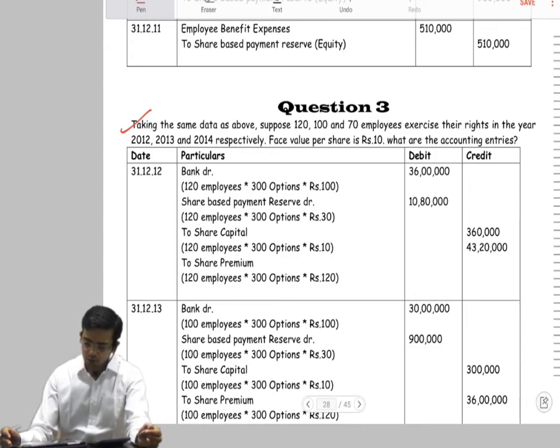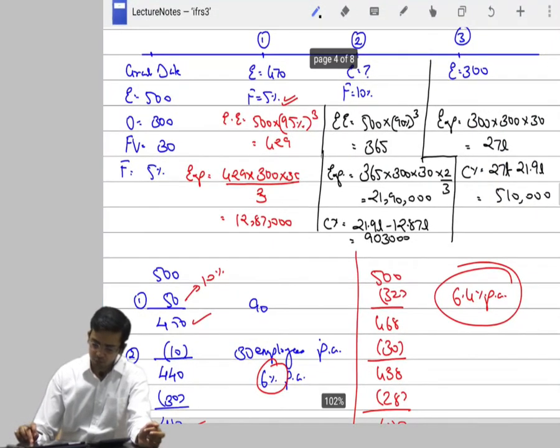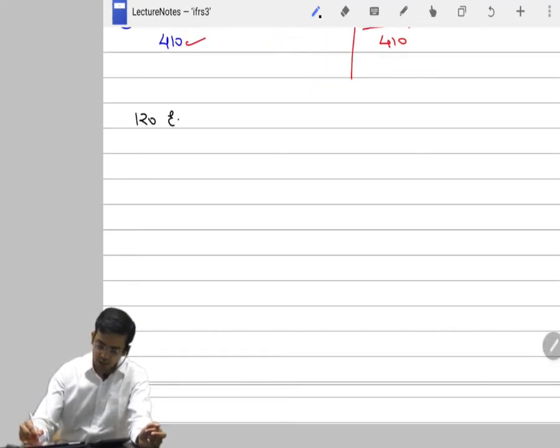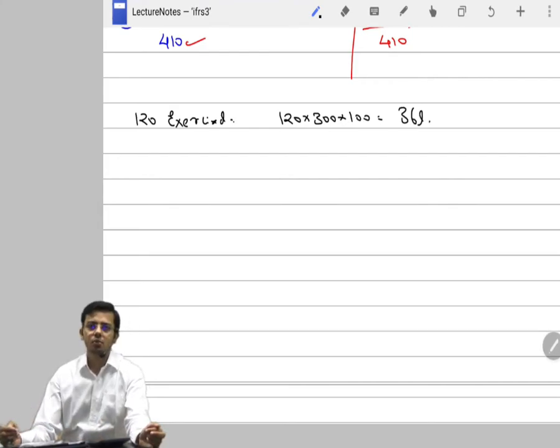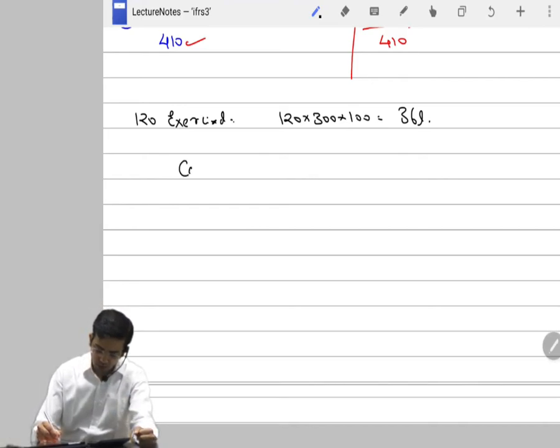120, 170 employees exercised in 12, 13 and 14. So let's see what happened with these 120 employees. When these 120 employees exercised the option, they ended up paying you for each option 100 rupees, right? They ended up paying you an amount of 36 lakh rupees to buy the shares. Now what is the journal entry that you will pass? It is a very logical entry. Cash account debit, you have received 36 lakh rupees: 120 employees, 300 options, 100 rupees.